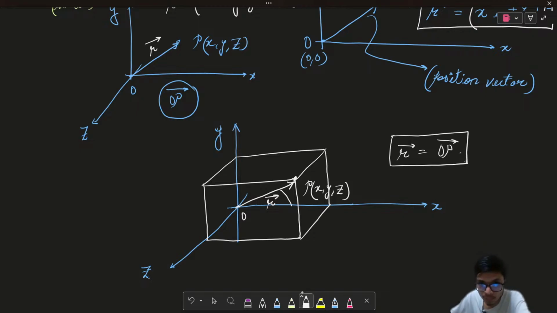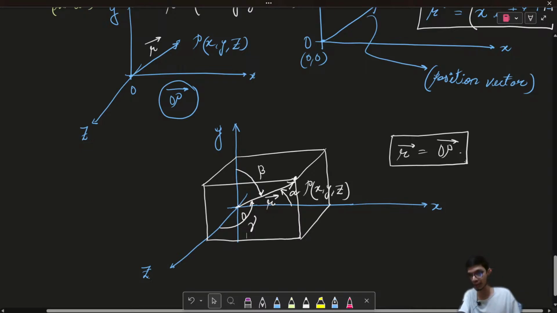Let us say the angle which the vector makes with the x axis is alpha, the angle with the y axis is beta, and the angle with the z axis is gamma. These angles are nothing but also called the direction cosines, or direction ratios.